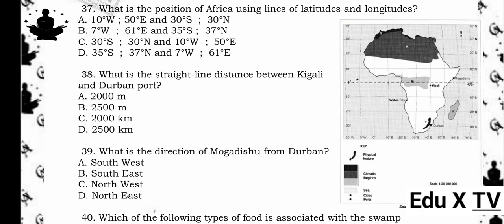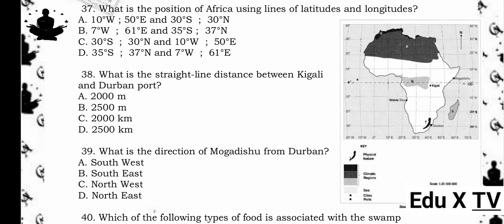39. What is the direction of Mogadishu from Durban? A. Southwest. B. Southeast. C. Northwest. D. Northeast. The answer is D. Northeast. Reason being, Mogadishu is located northeast of Durban on the map.